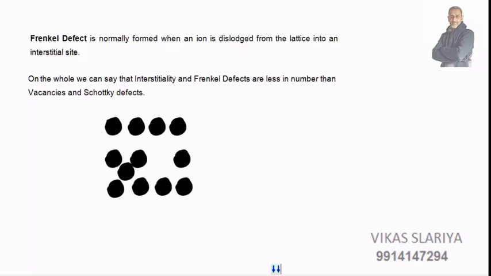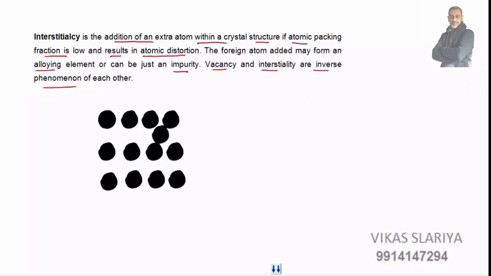Then we have Frankel defect. How is the Frankel defect formed? Basically it is normally formed when an ion is dislodged from the lattice into an interstitial site.